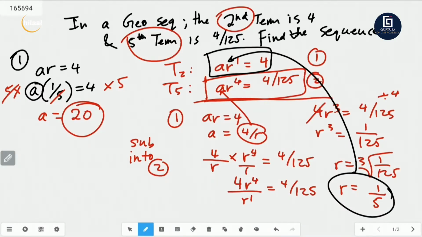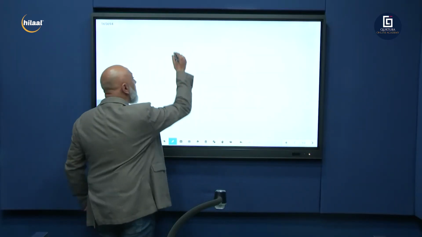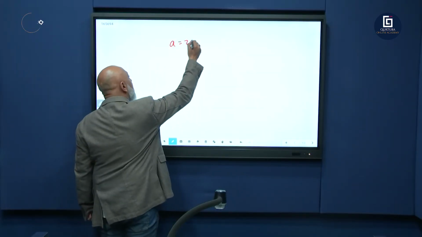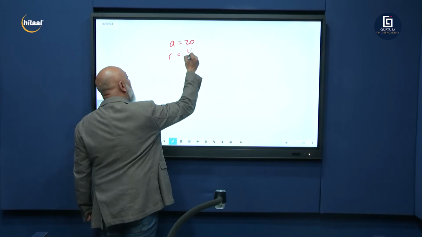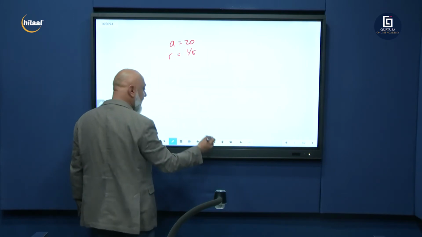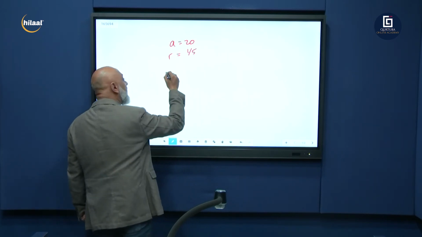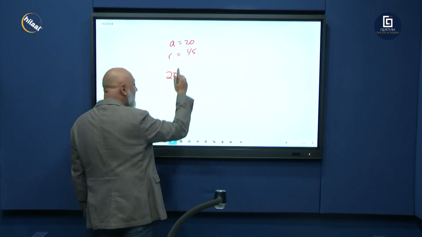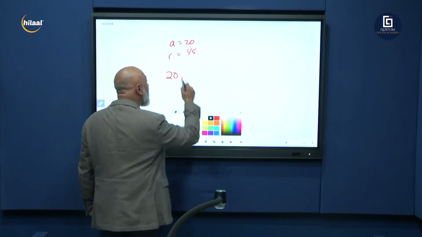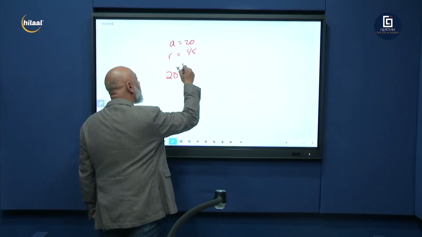Remember, it's your first term times your common ratio to give you term 2, times your common ratio to give you term 3. Let's work this one out. So you got A is equal to 20, and R is equal to 1 over 5. So if your first term is 20, multiplied by, remember it's geometric, so times 1 over 5.